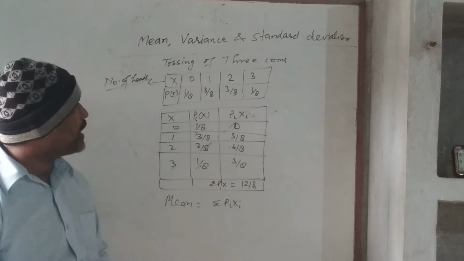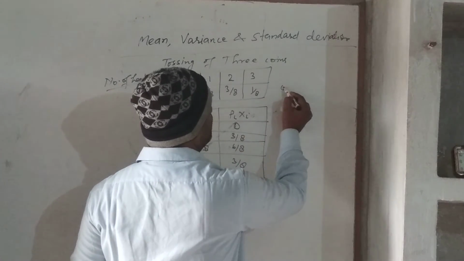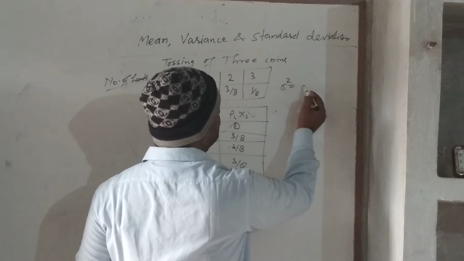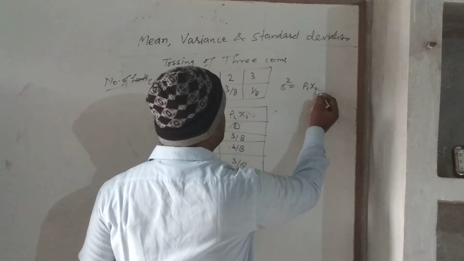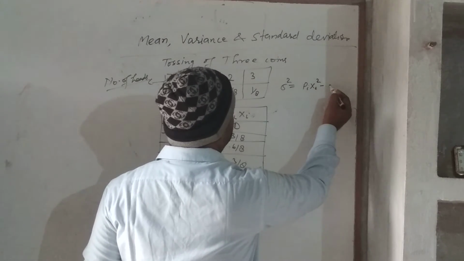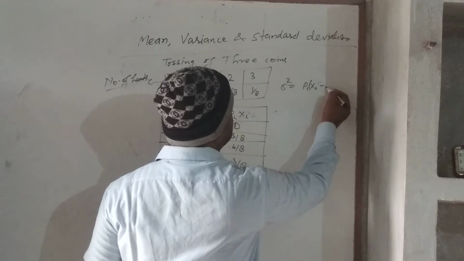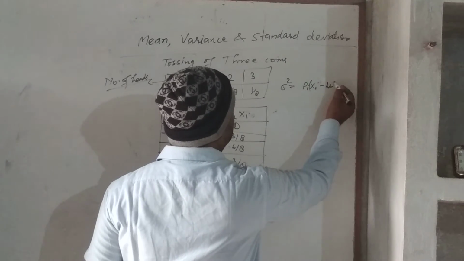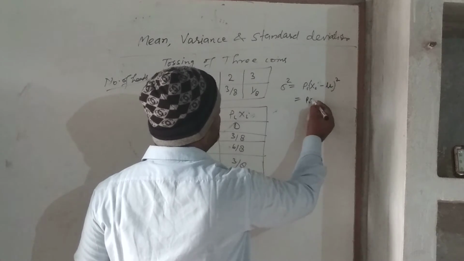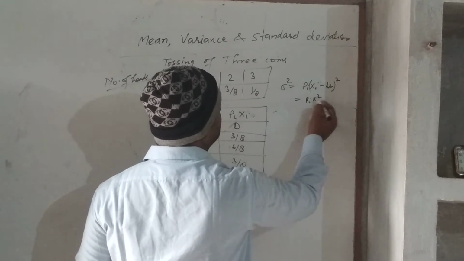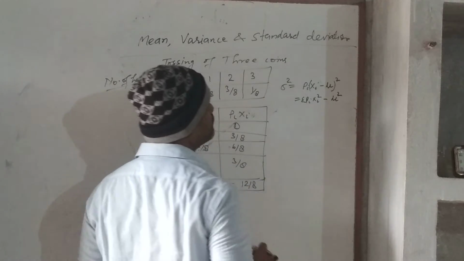Similarly, now what will be the formula for the variance? The variance sigma square is nothing but sigma pixi square minus mu square, or you can write sigma pixi minus mu whole square.